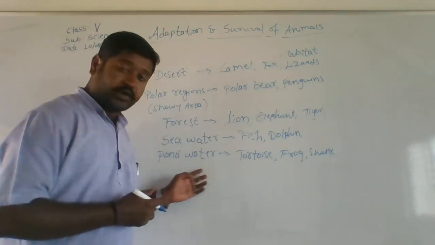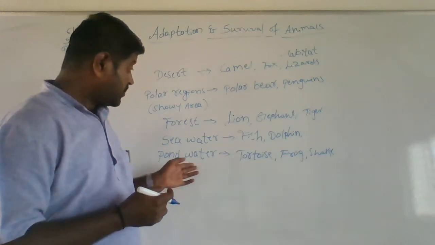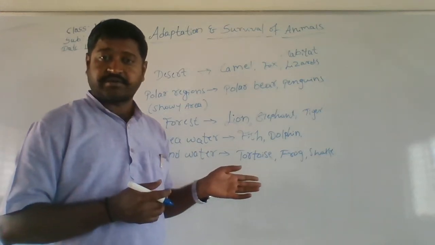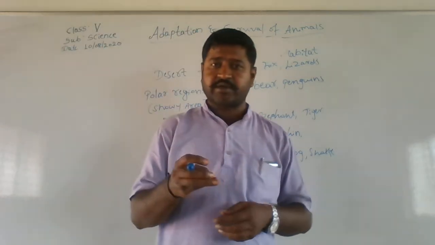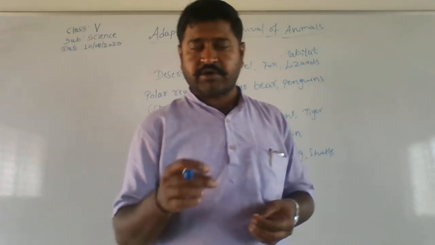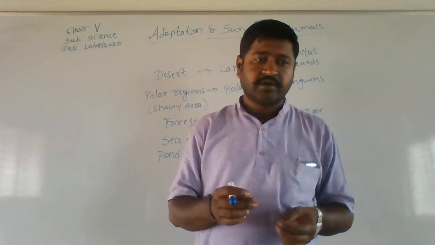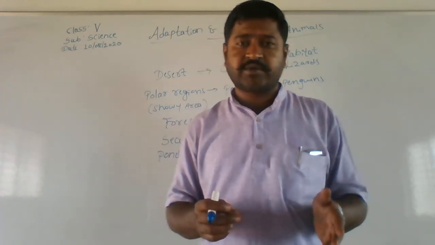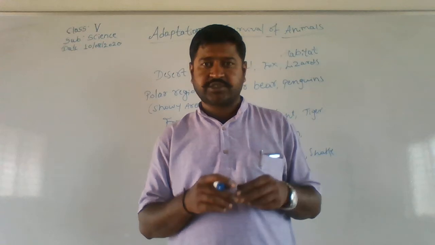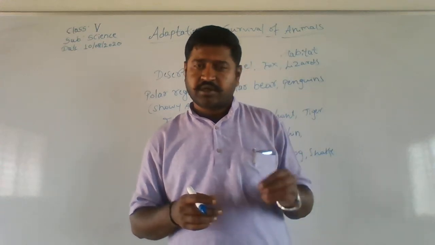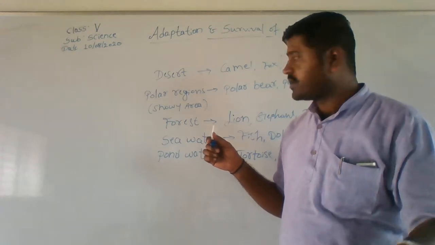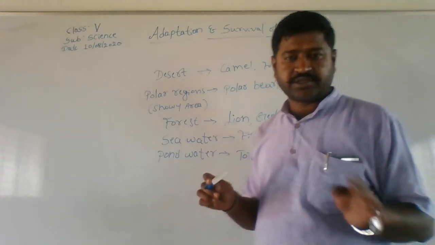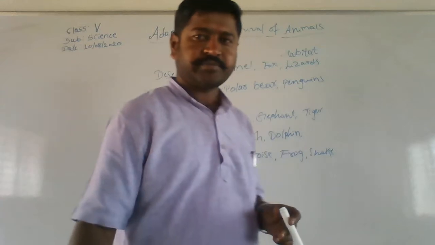But when it comes to pond water, we find tortoise, frog and snake. Is this clear everyone? In the first page of this second chapter, Adaptation and Survival of Animals, there were some diagrams. With respect to that, we have written what kind of animals are found in those different given regions. Is this clear? Fine.